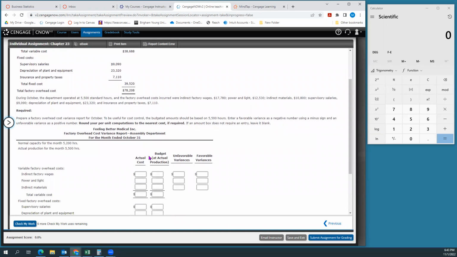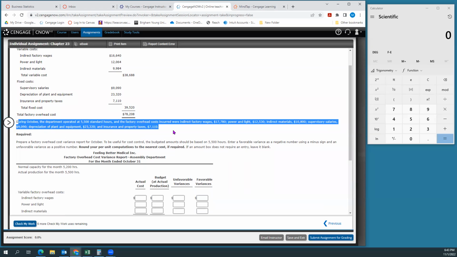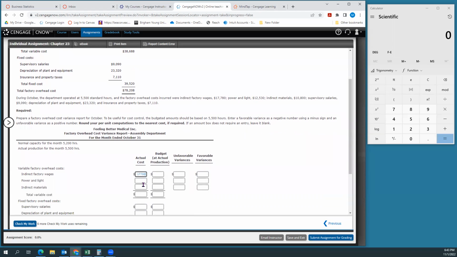So the first thing I'm going to do is record all our actuals, which are in this paragraph right here. We had actual indirect factory wages of 17,780. They had actual power and light costs of 12,530, and actual indirect materials costs of 10,800.